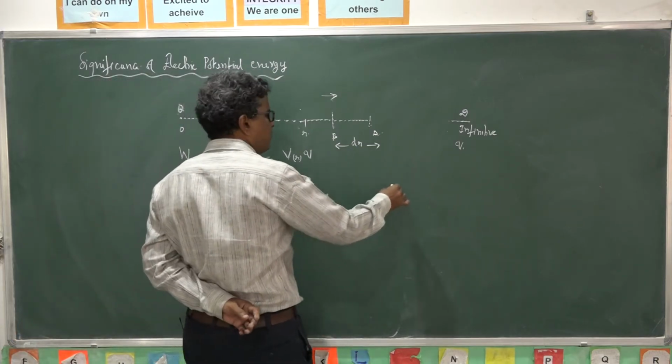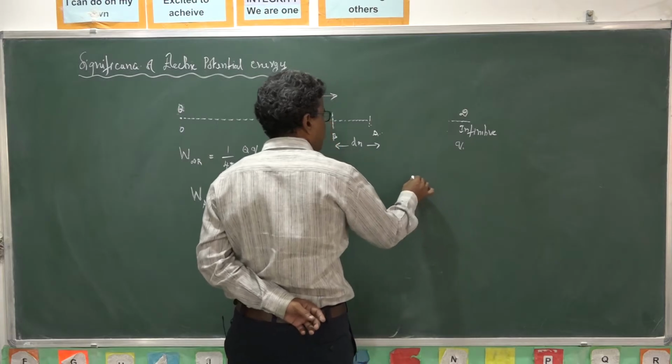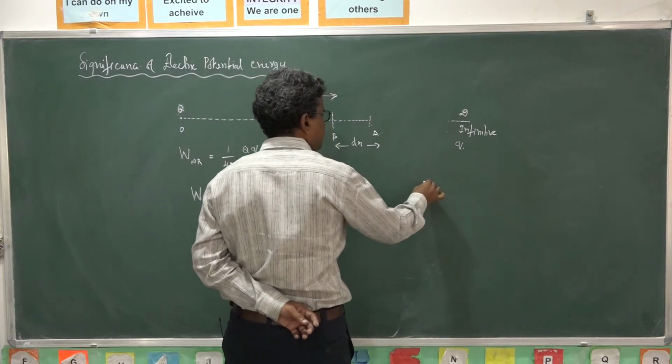The electric field is a conservative field.